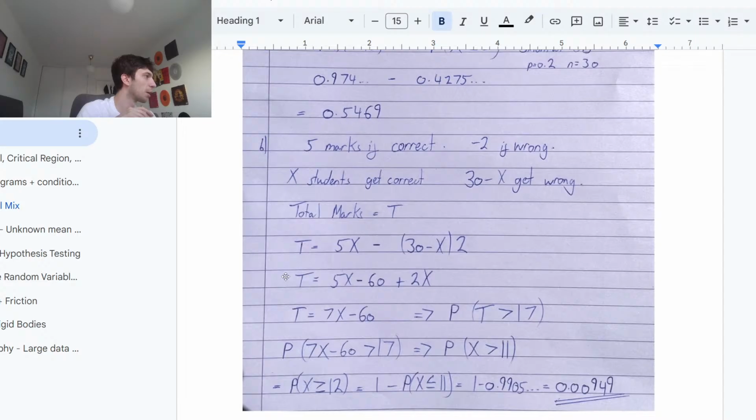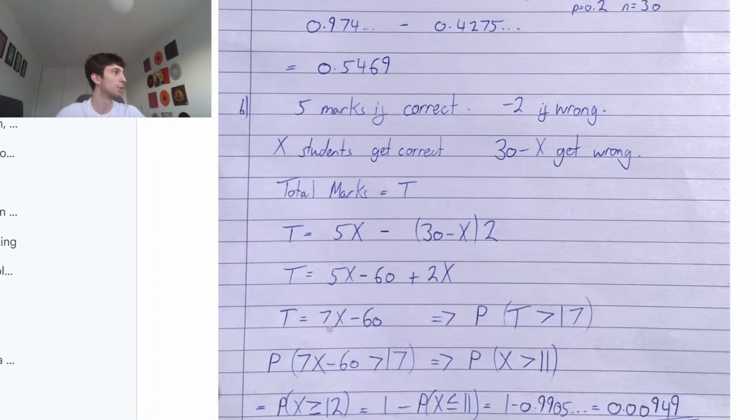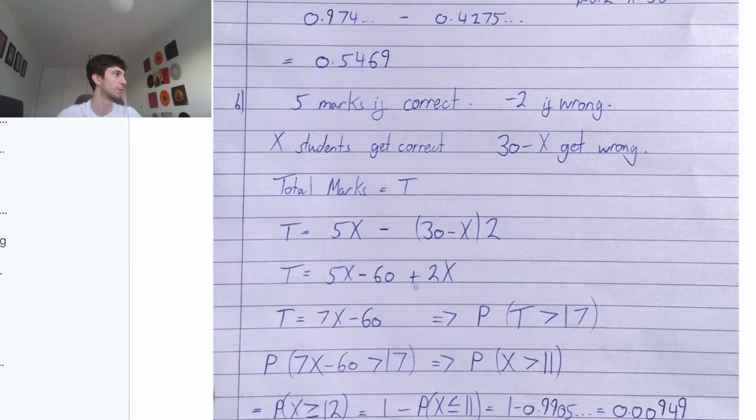Can I explain the jumps in the last three lines? Yes, okay. So we know the total number of marks is 5 times those who got the question correct. We also know those who got it wrong will be minus 2, because it's minus 2 for every one they get wrong. 30 minus x, because those are the ones who got it wrong. X get it right, 30 minus x get it wrong. So our total is 7x minus 60 just by expanding this and doing 5x plus 2x.